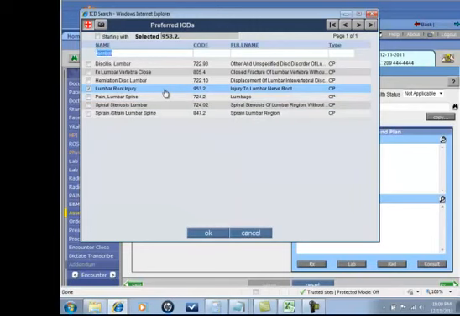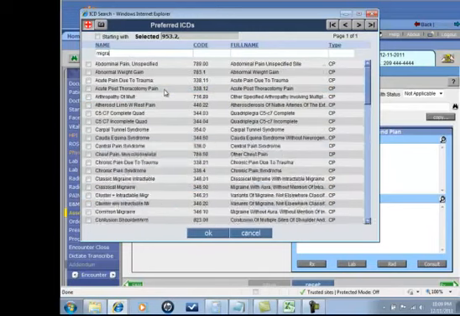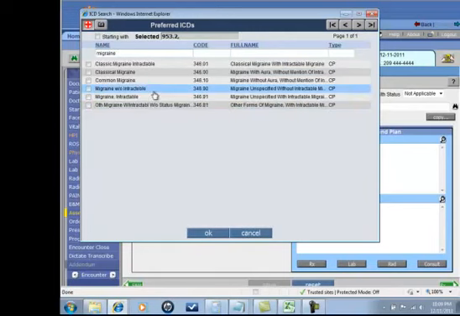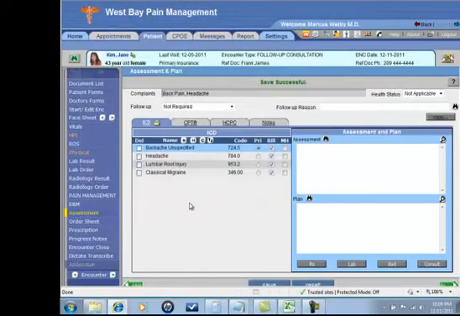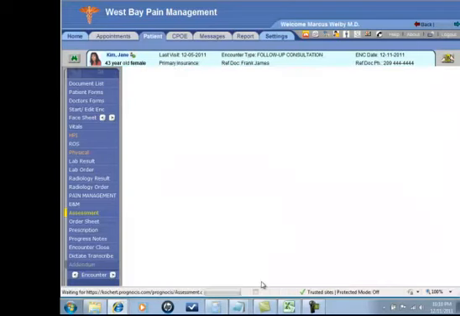and if I decide I want to also look for the word migraine, notice I see a few things in my preferred list, but the book will allow me to jump into the entire ICD database, and I can choose from there as well. Anything that I feel is going to be the primary today, and I'd like to get rid of these two, which the system originally chose for me, I can easily get rid of those. I can reorder ICDs as well.